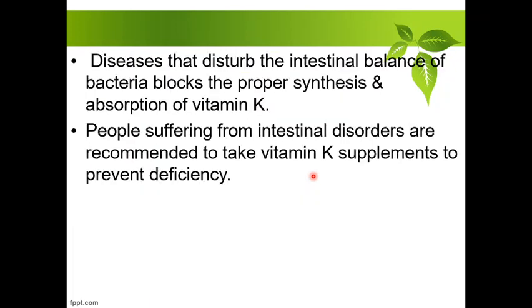Diseases that disturb the intestinal balance of bacteria block the proper synthesis and absorption of vitamin K. Naturally, when your intestine or gut does not work properly, the synthesis and absorption of vitamin K will not take place. People suffering from intestinal disorders are recommended to take vitamin K supplements to prevent deficiency.